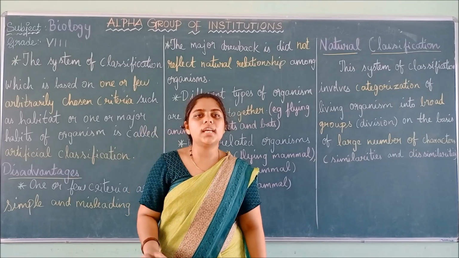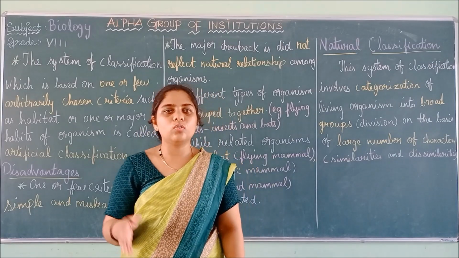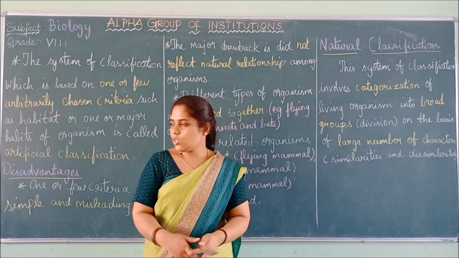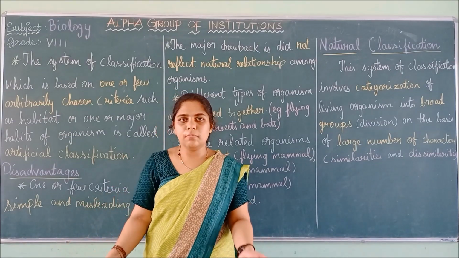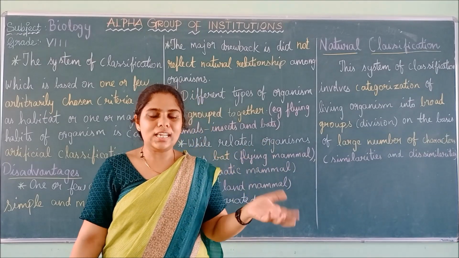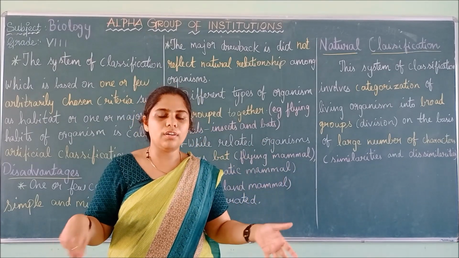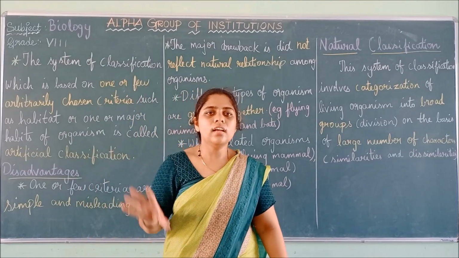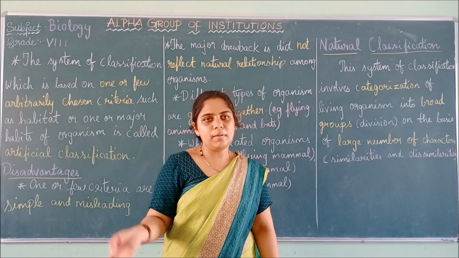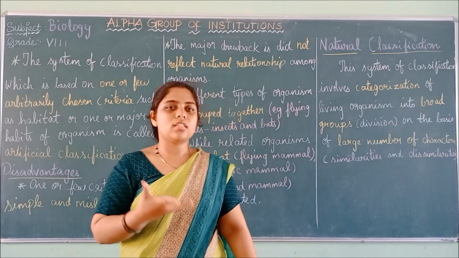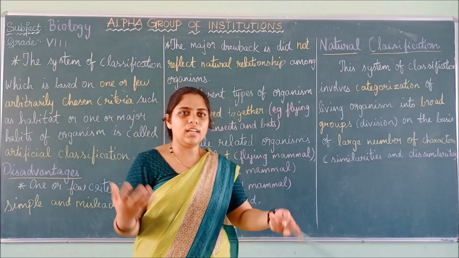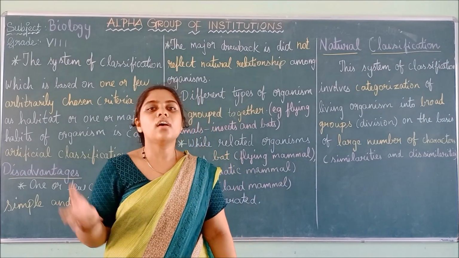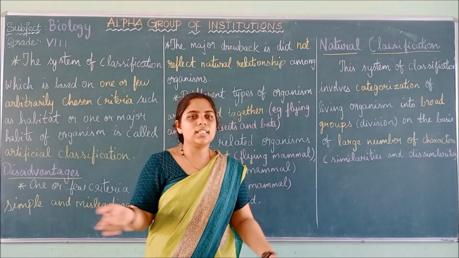There are some characters that should also be included, and based on that the classification has to be made. So that is what is said here. It is very simple and it can mislead. Like I already told you, if they are taking land organisms, and on land itself there are worm-like structures, human beings, carnivores, herbivores, so where do all these characters go? Those should also be considered, right? So for that only they are telling it may mislead.